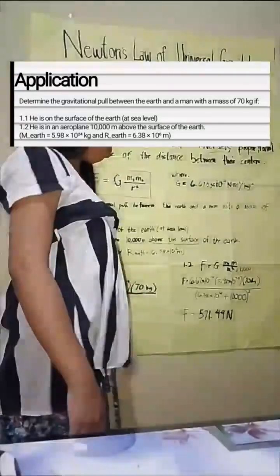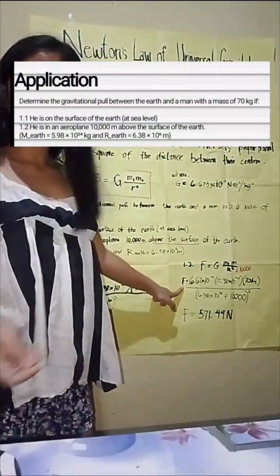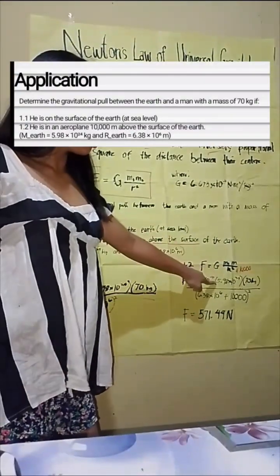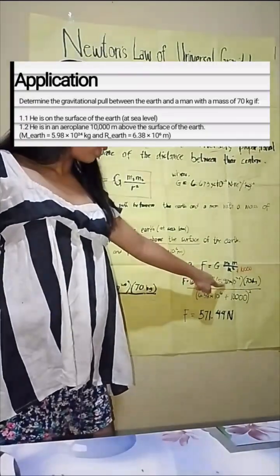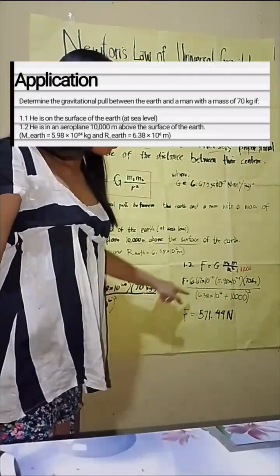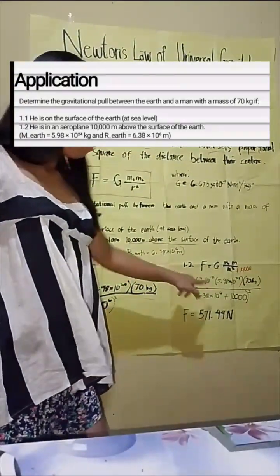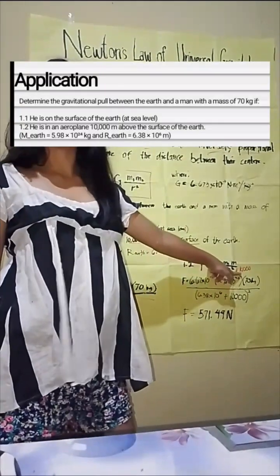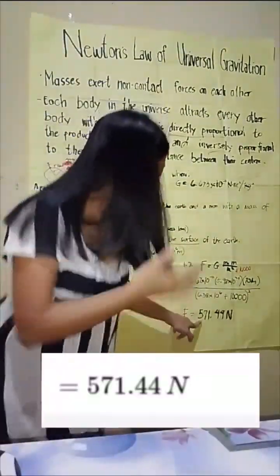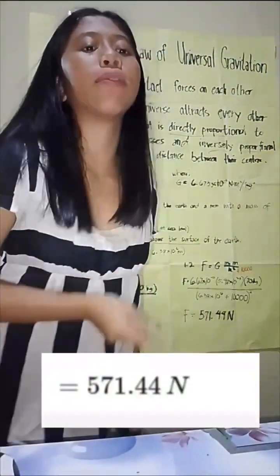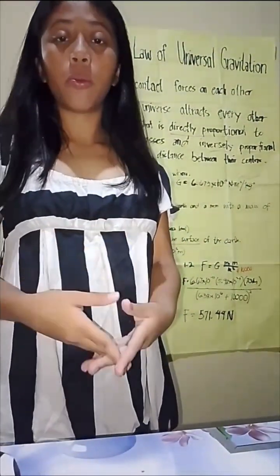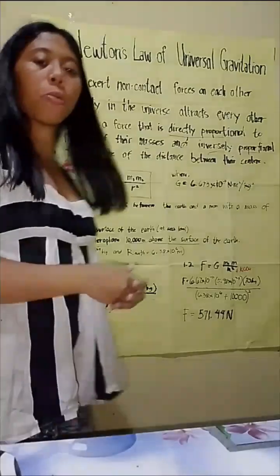So let's substitute 6.67 times 10 to the power of -11, which is G, times 5.98 times 10 to the power of 24 times 70 kilograms, divided by the radius plus 10,000, squared. Now solve. The answer is 517.44 newtons. See, it's so easy, right?